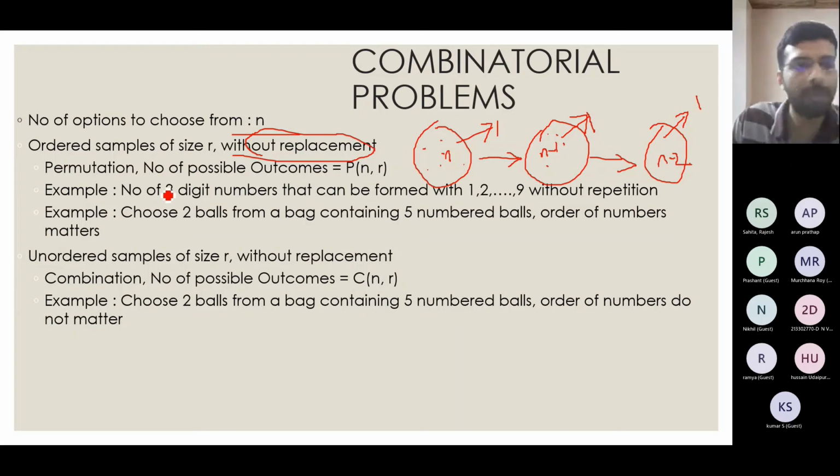In that case, the outcomes will be nPr, right? That is the direct implementation of the permutation equation that we saw earlier. An example is the number of 3-digit numbers that can be formed from 1 to 9 without repetition. Now you can see I did not consider 0 here. Can somebody tell me why I considered only 1 to 9 here? Can somebody guess?